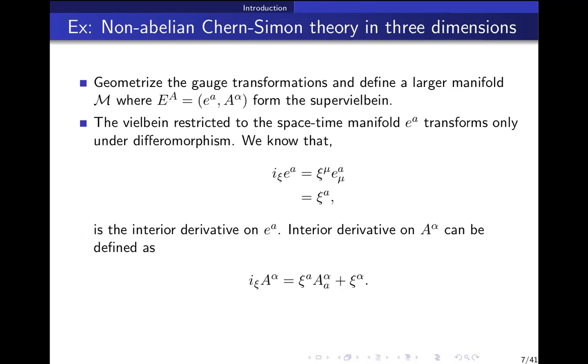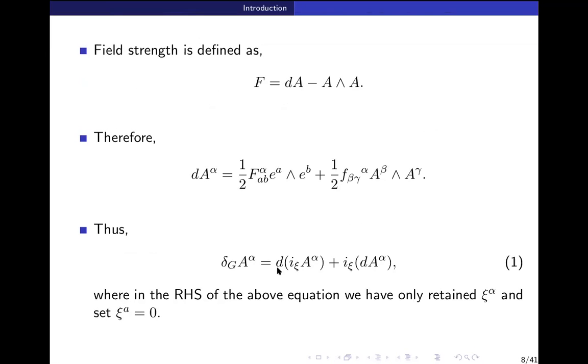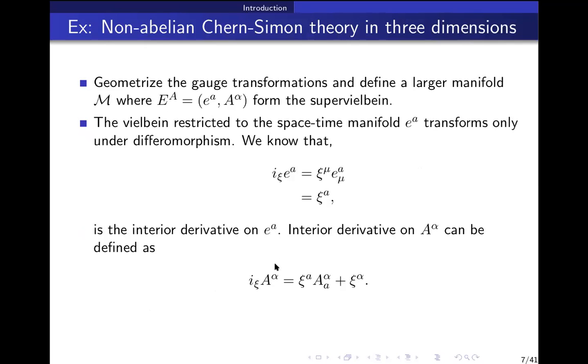Can we realize it as a Lie derivative on a subset of this larger manifold? Correct. That is the question. Right. So to do that, we need to evaluate the Lie derivative, which is d i_xi plus i_xi d. So we need to conveniently define i_xi and d, so that we can get the Lie derivative to act as a gauge transformation.